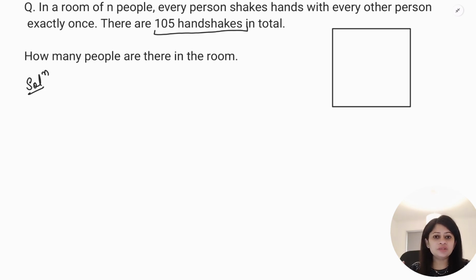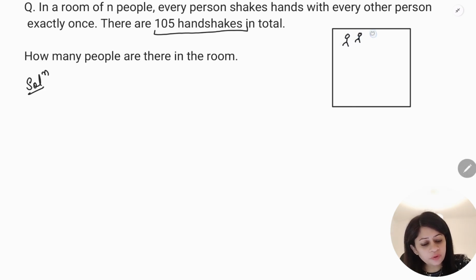We start this question with a very simple example. Suppose you have five people in the room. If person number one shakes hand, how many times will he shake hand?